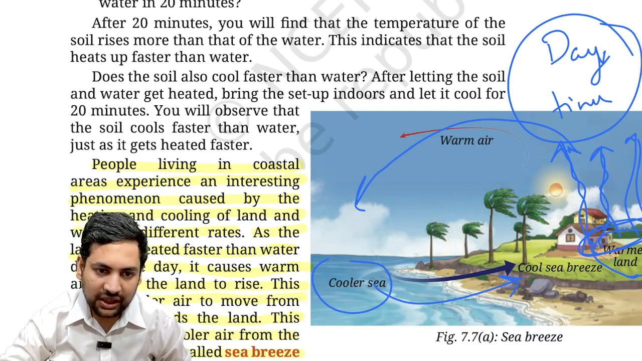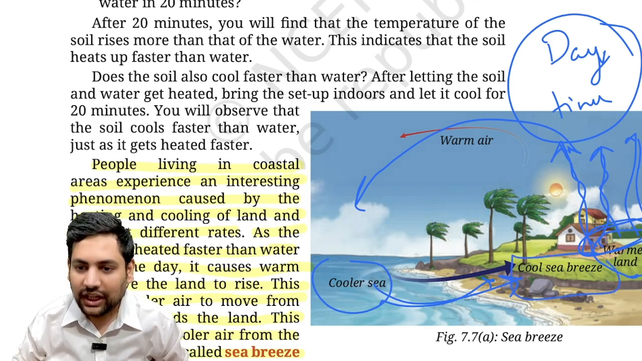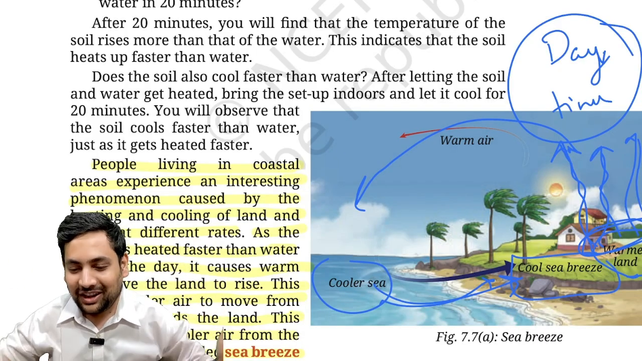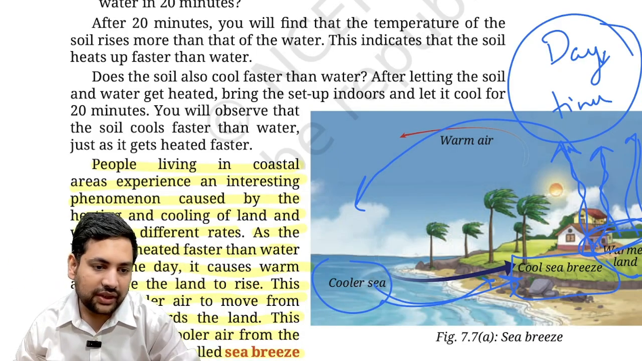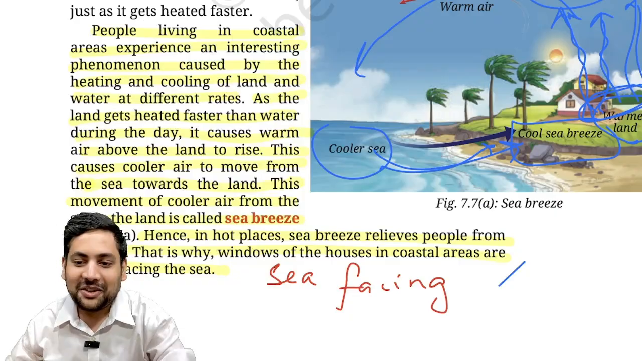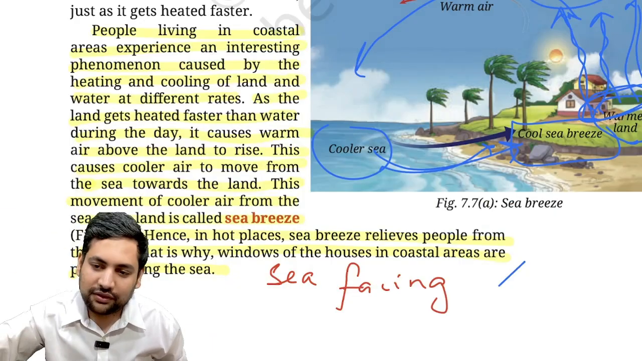Cooler sea breeze starts blowing in this direction. Now this is called cool sea breeze. That's why even during the daytime, if you go towards the sea, there is a beautiful breeze or wind that is coming towards you. That is actually sea breeze. Understood? Then that's why you want a sea facing bungalow in life.